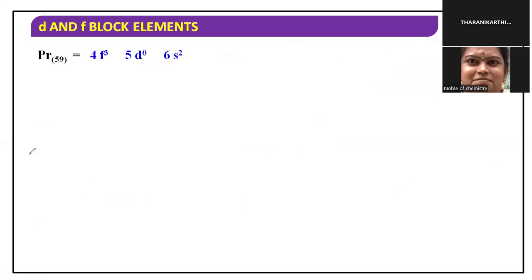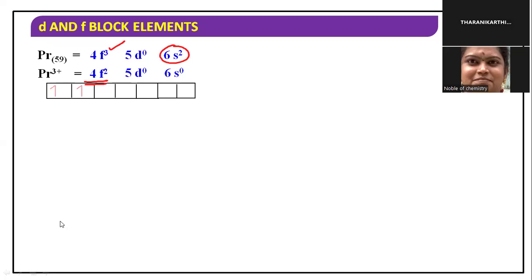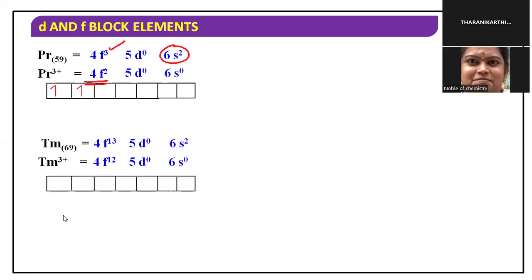Praseodymium is 4f3. Praseodymium 3 plus is 4f2, because 2 electrons are lost from the s orbital and 1 electron from the f orbital, so it becomes 3 plus, 4f2. It contains two unpaired electrons. Thulium also contains two unpaired electrons. I will show you how.